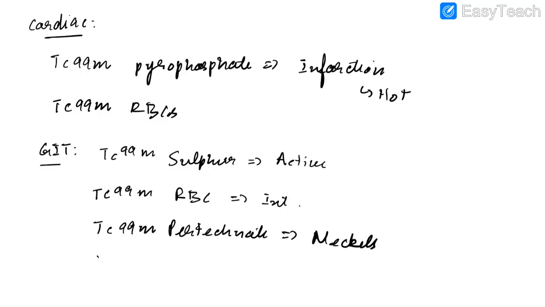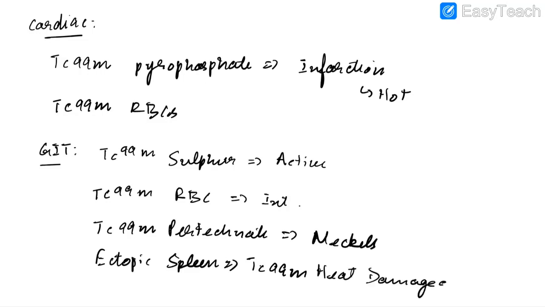We can diagnose ectopic spleen using technetium 99m heat damaged RBCs. Now let us discuss the applications of nuclear medicine in the musculoskeletal system.